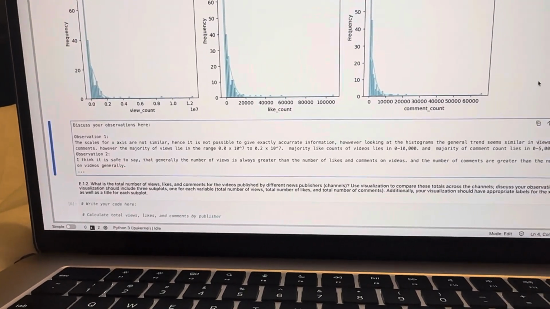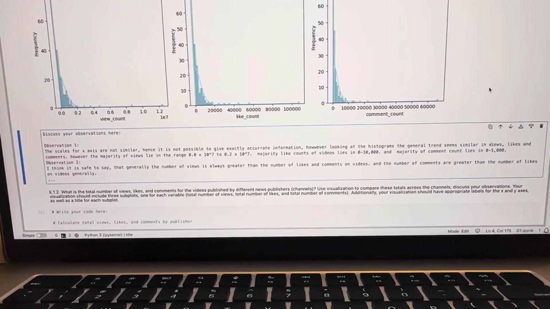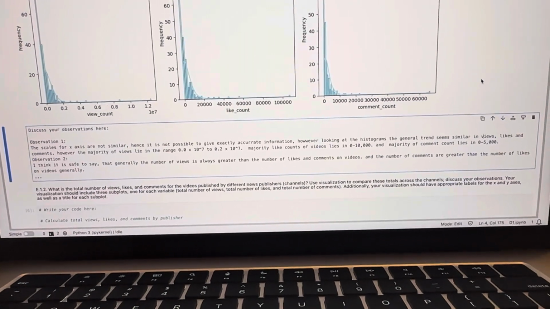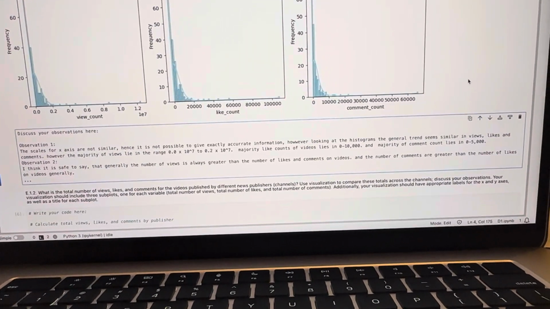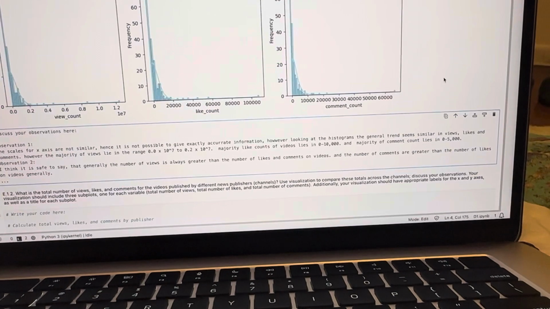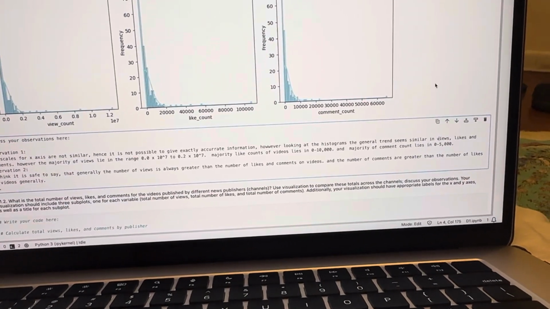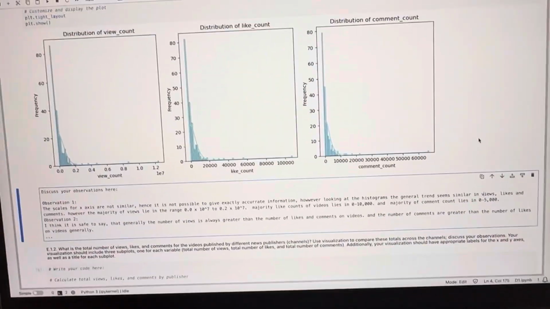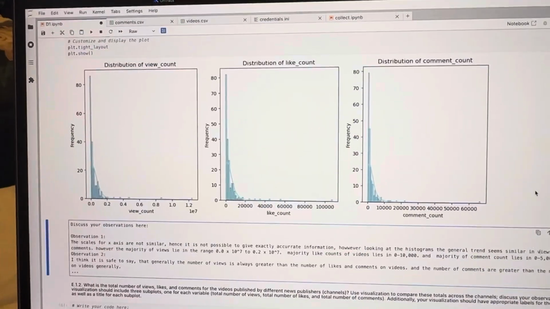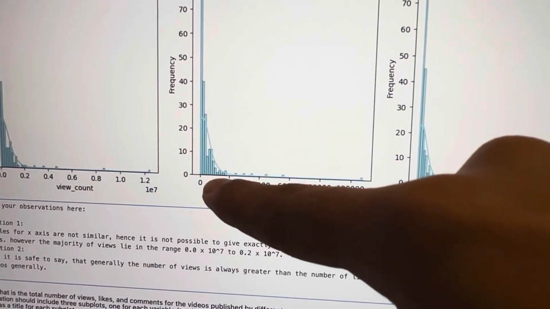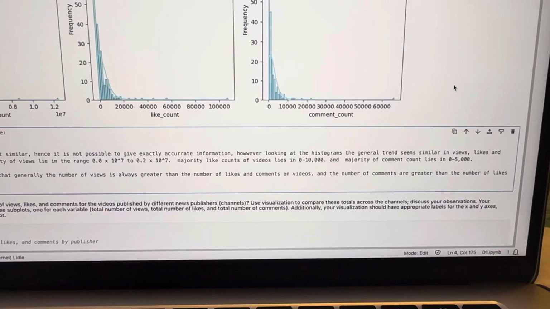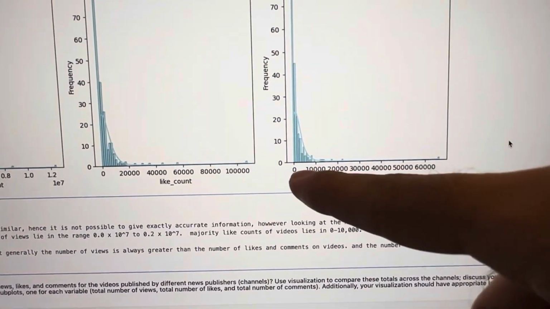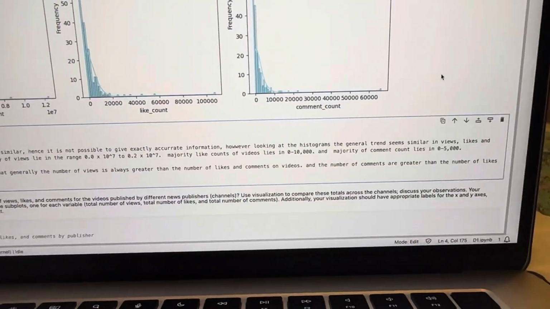However, the majority of views lie in the range 0.0 into 10 to the power 7, meaning 0 to 0.2 into 10 to the power 7. Majority likes count of videos lies in 0 to 10,000. We can see that the majority of the like count stays in the range of 10,000. And after that, we see that the majority of the comments count remains between 5,000 and 0.